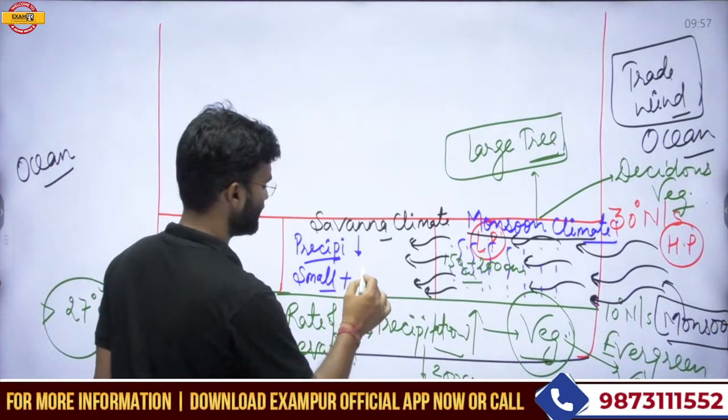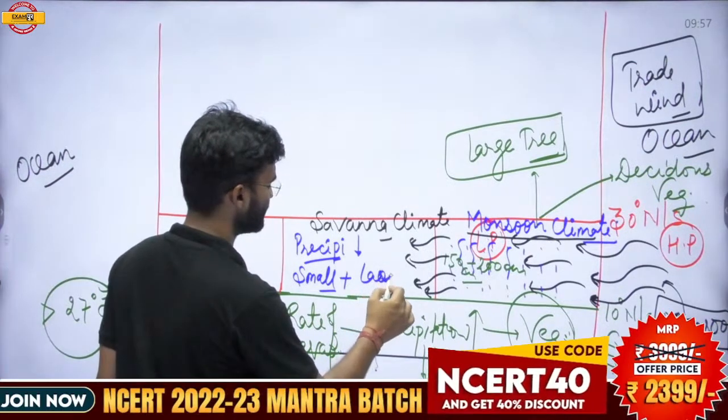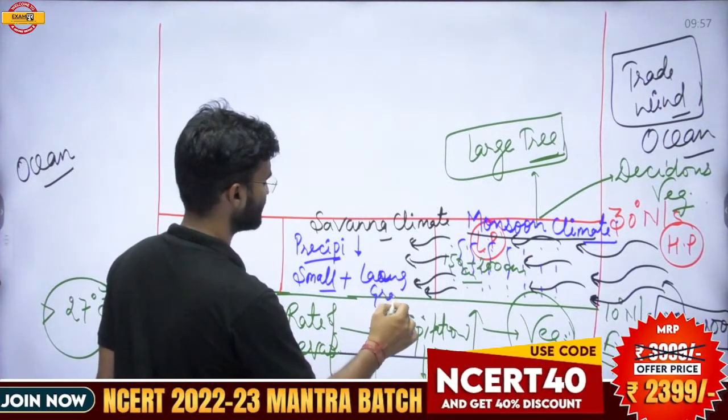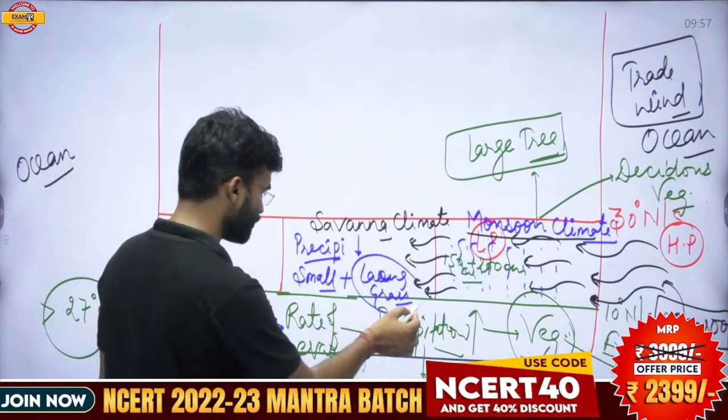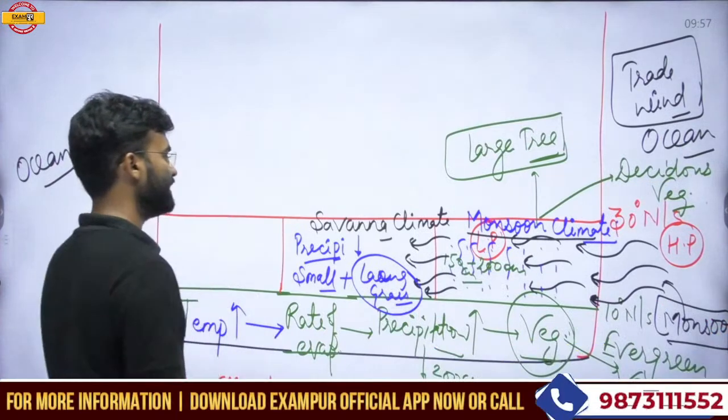And along with the small trees, there are long grasses, because grass requires less water than trees. So there is a sufficient amount of long grasses in this climatic zone.